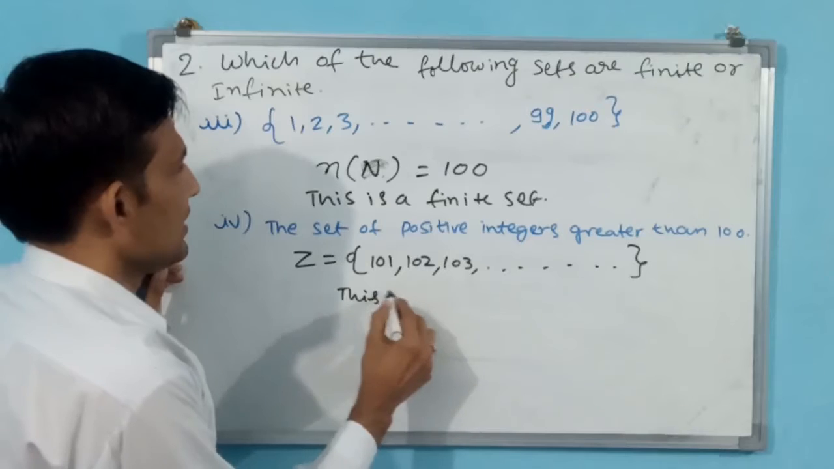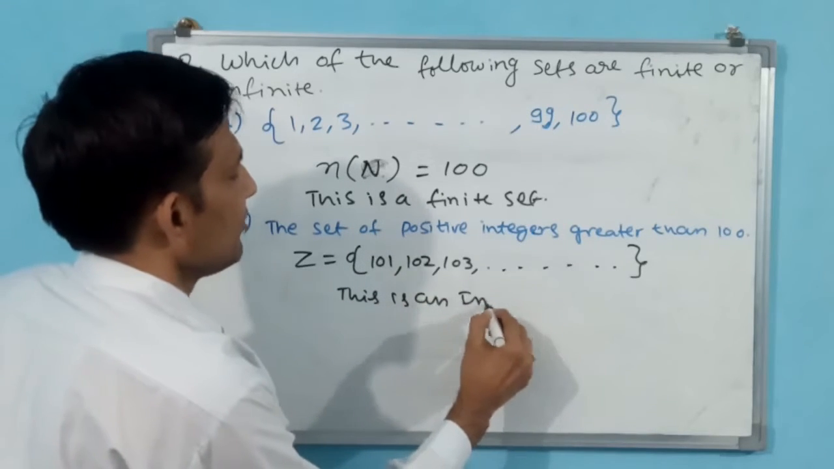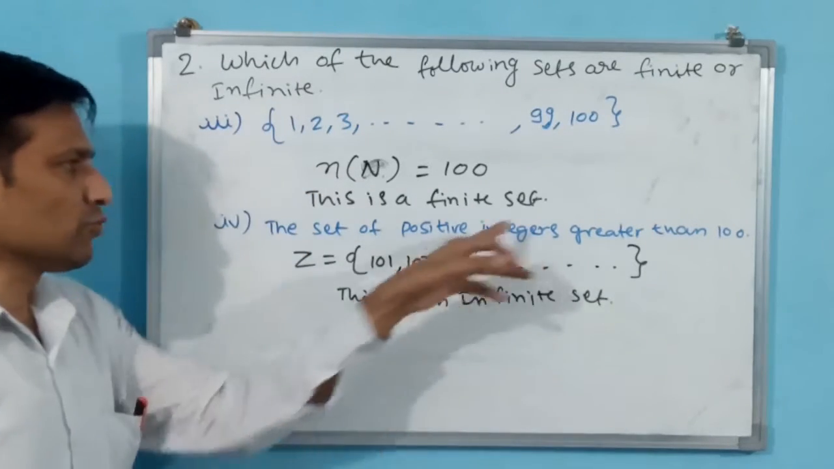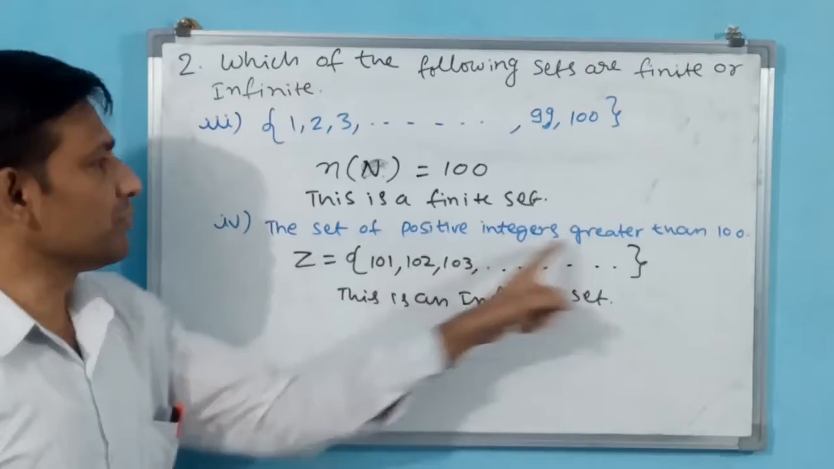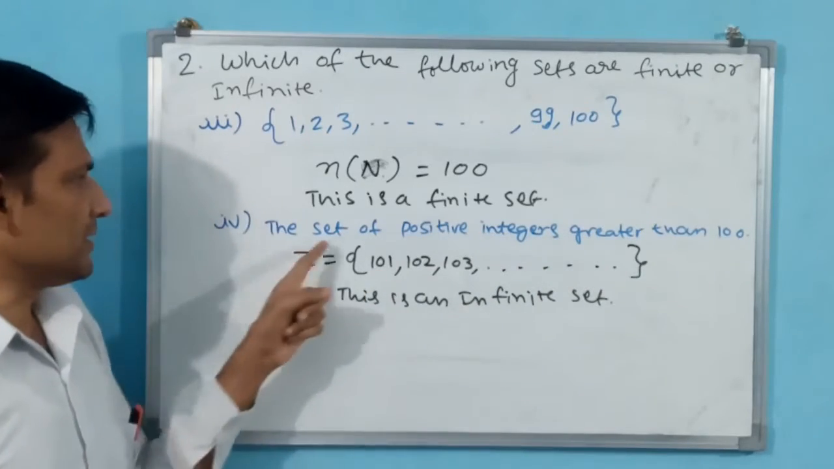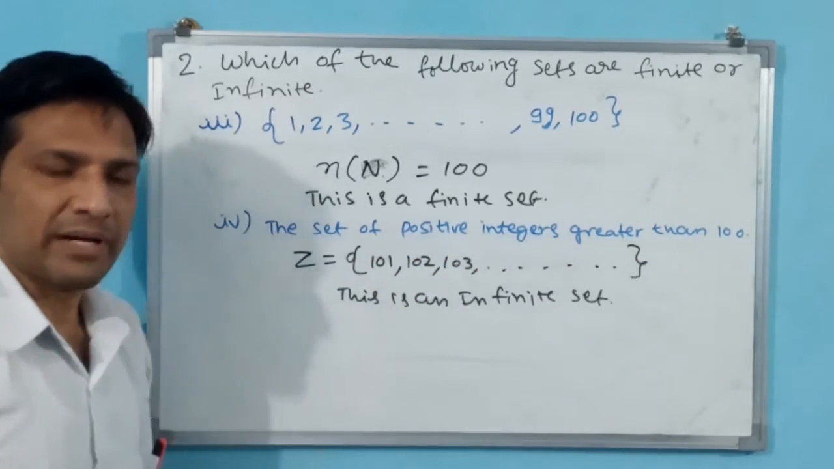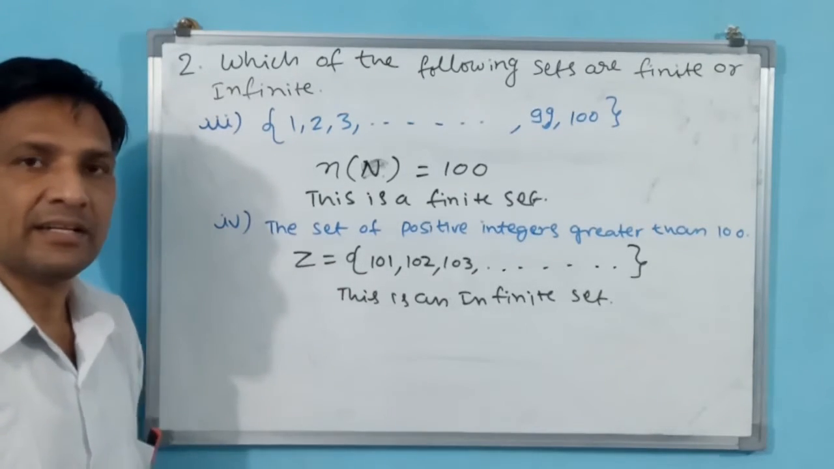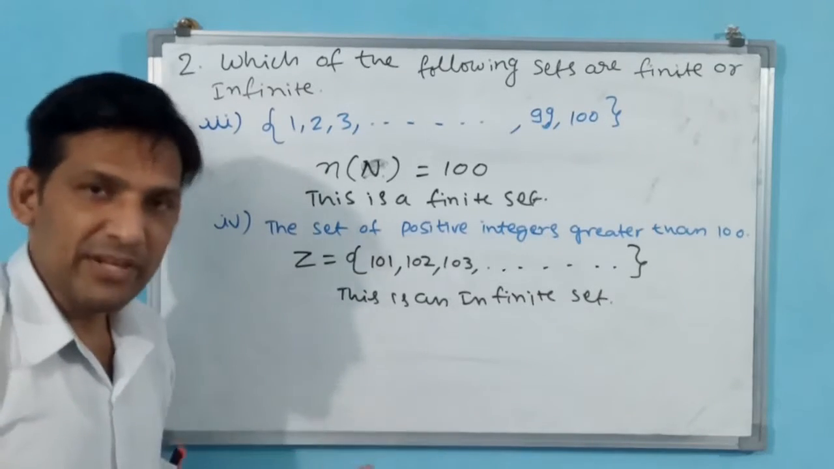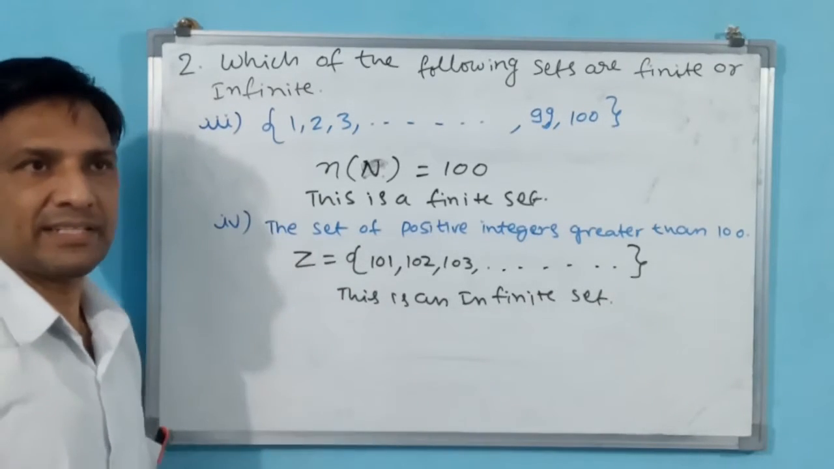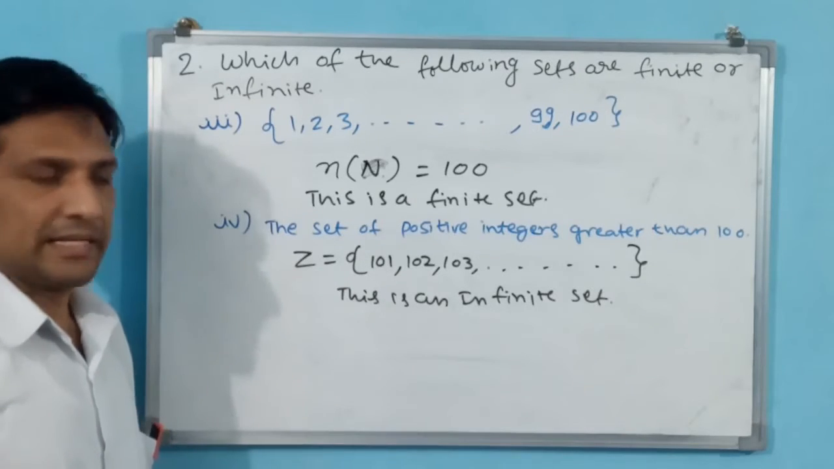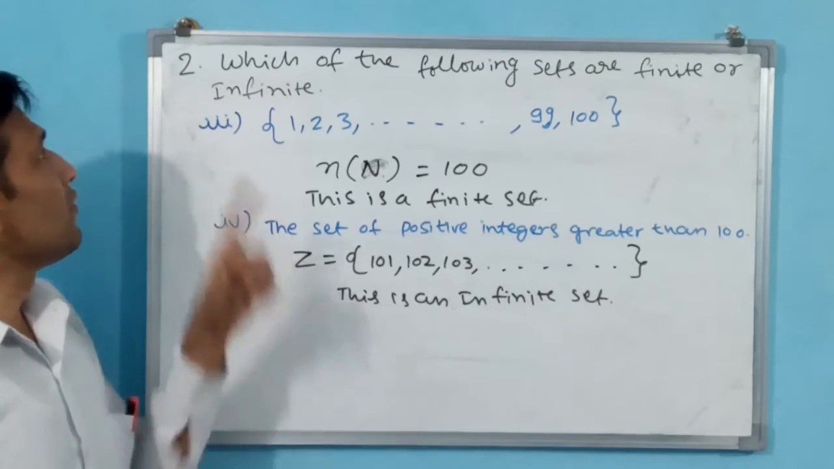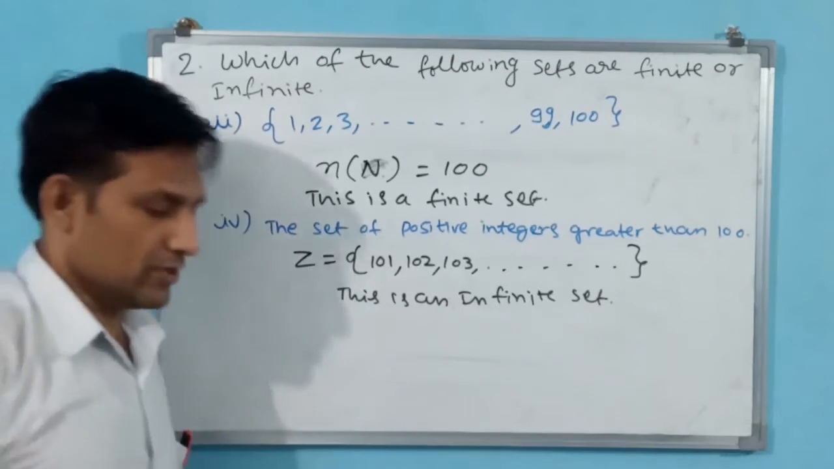This is an infinite set. Why? Because there is no limit they have given. It is a simple statement, but there is no limit. The set of positive integers greater than 100, but if it were greater than 100 and below 1000, or greater than 100 and below 1 lakh, or greater than 100 and below 200, if they mention such a limit, then this is a finite set. If they don't mention such a limit, this will be an infinite set. Now we go for the fifth part of the second question.